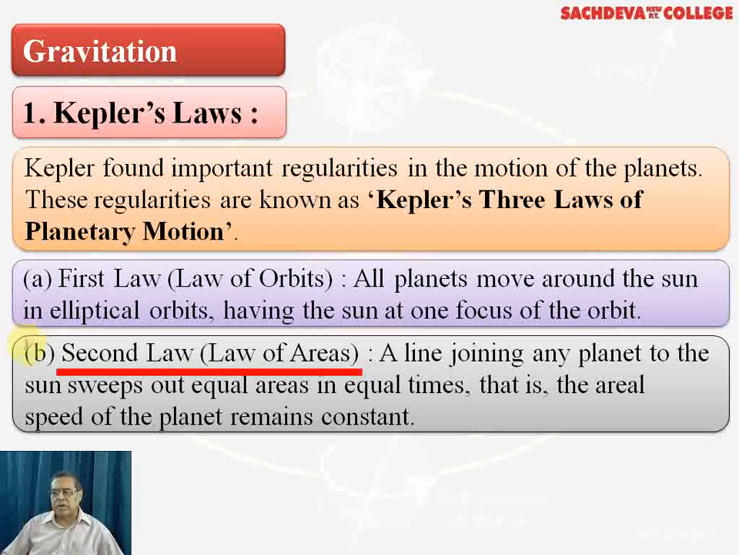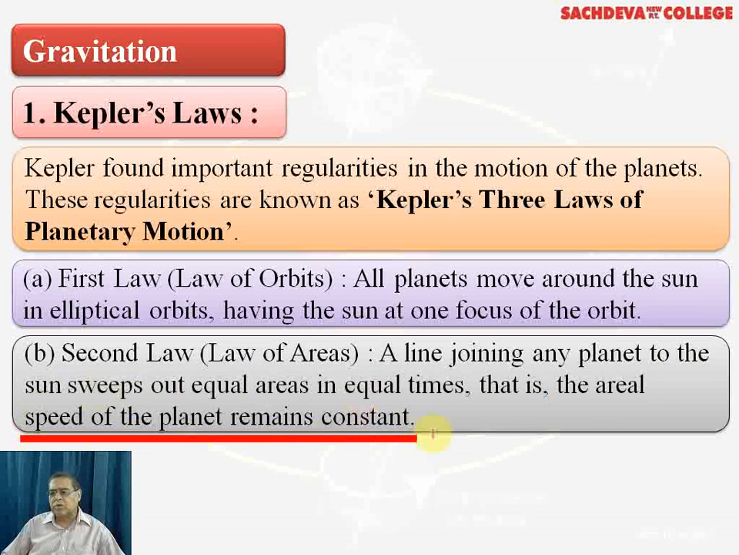Now, the second law is called the law of areas. In this one, a line joining any planet to the sun sweeps out equal areas in equal intervals of time. That is, the areal speed of the planet remains constant. What exactly do we mean by this? The planet is moving in an elliptical orbit. When it moves from one point to another, it sweeps equal areas in equal intervals of time. And moreover, the speed will vary.